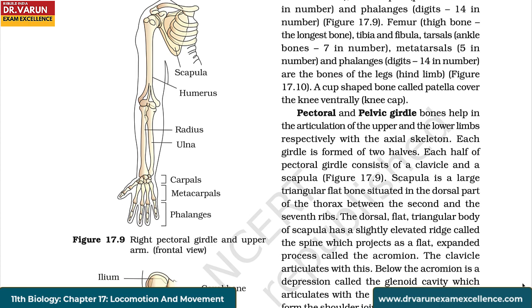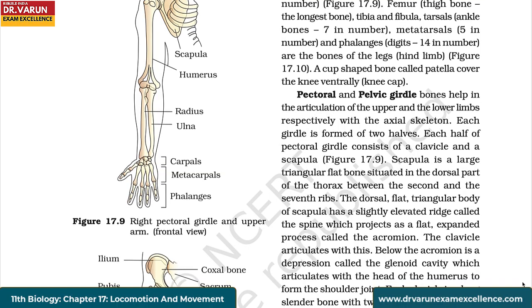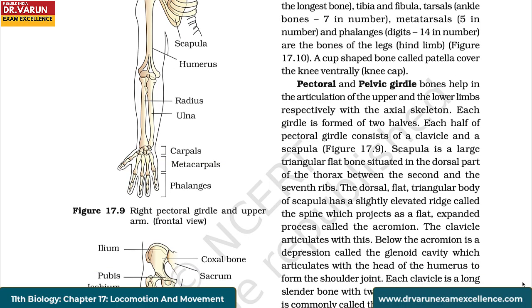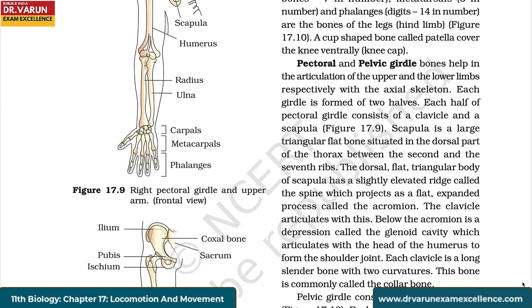Each girdle is formed of two halves. Each half of pectoral girdle consists of a clavicle and a scapula. Scapula is a large triangular flat bone situated in the dorsal part of the thorax between the second and the seventh ribs. The dorsal flat triangular body of scapula has a slightly elevated ridge called the spine, which projects as a flat expanded process called the acromion. The clavicle articulates with this.